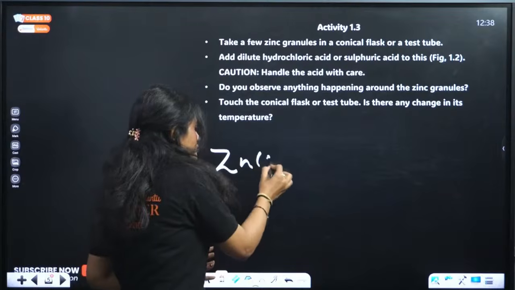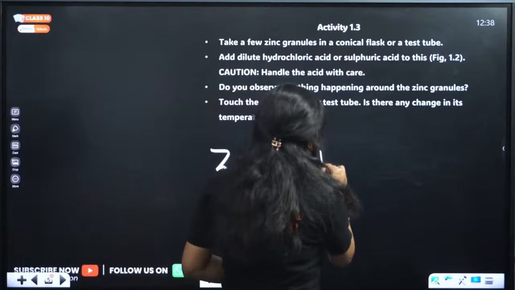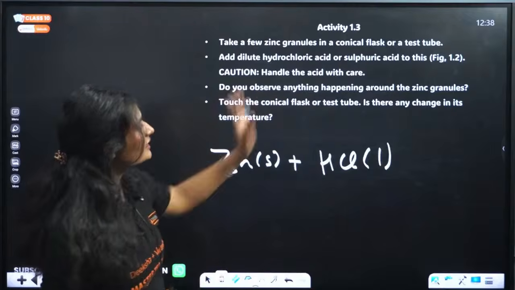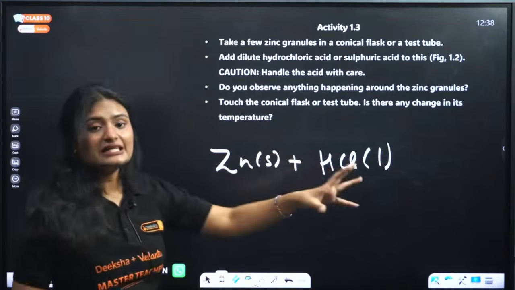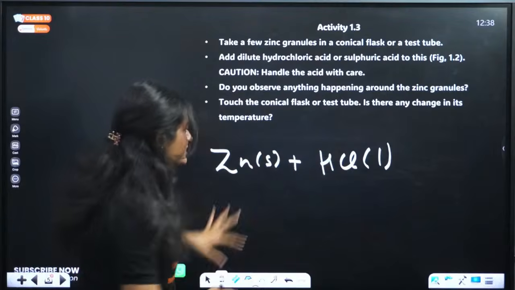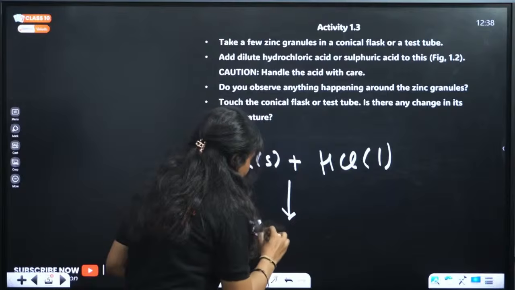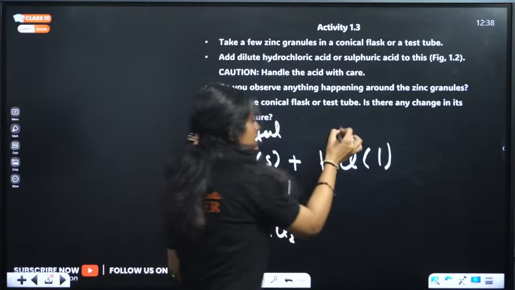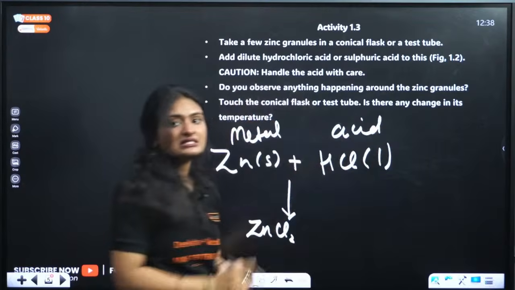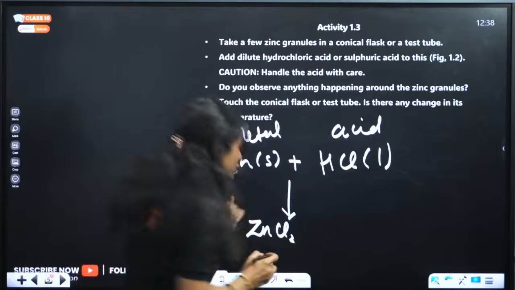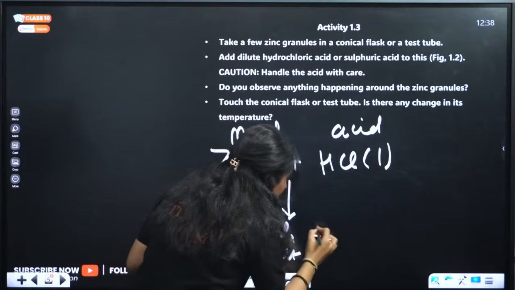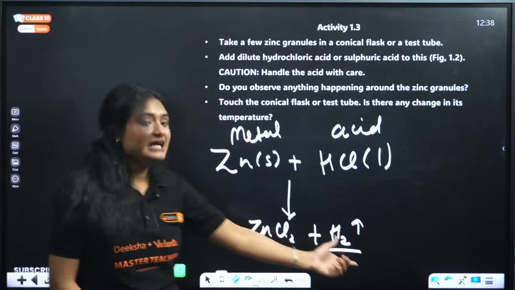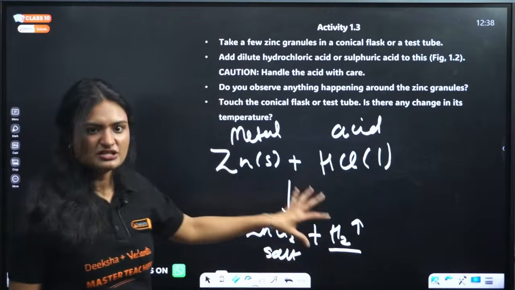So let's say I have zinc, which is solid, and if I add hydrochloric acid, which will be liquid, right? And again, do you observe anything around the zinc granules? Touch the conical flask and tell if there is any change in temperature. So when this reaction happens, what do we get? We get a salt. This is metal, and this is acid. When metals react with acid, we get salt, and hydrogen gas is evolved, right? This is what happens, right?